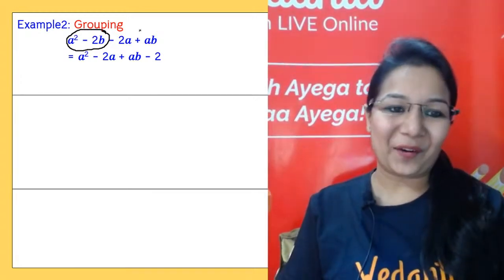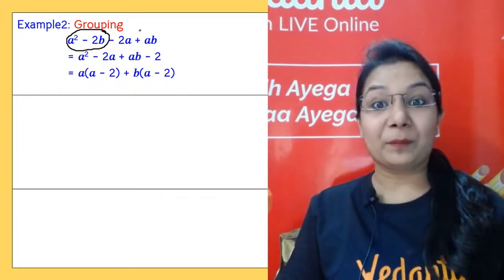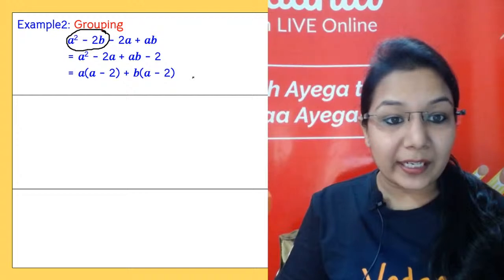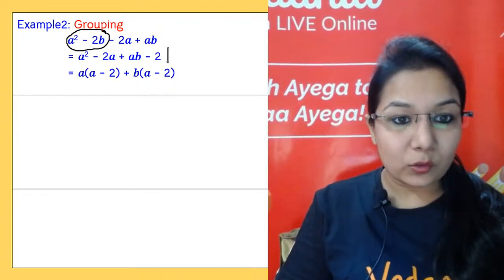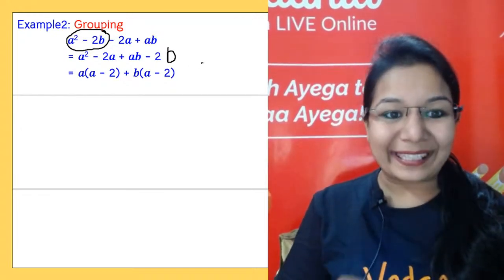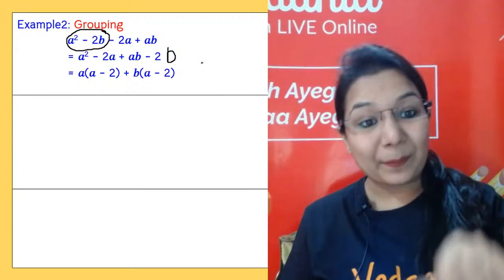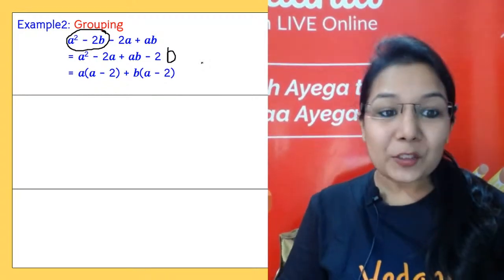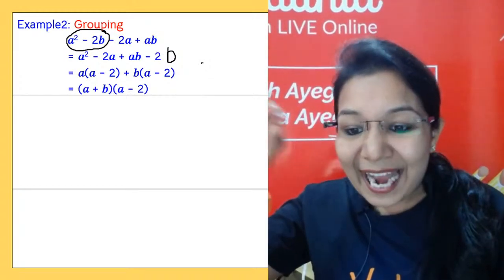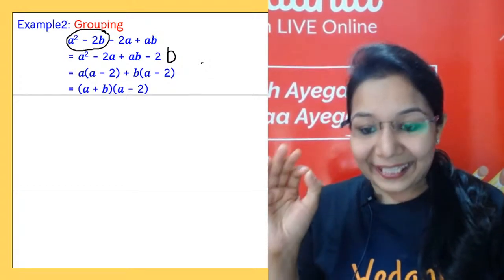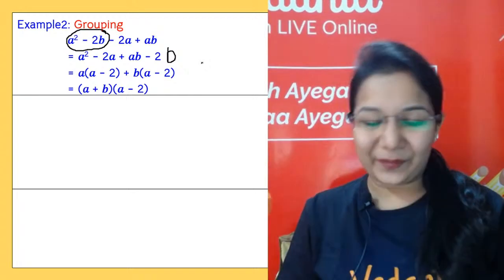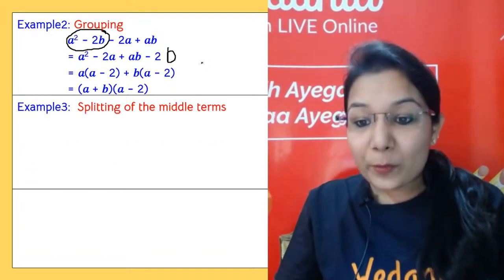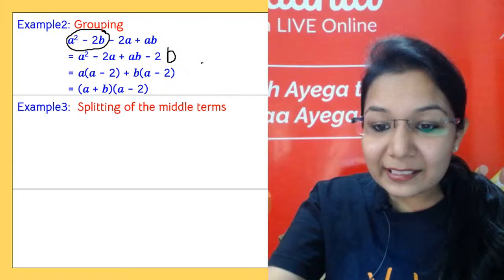Well said, Nandita. So taking A as common from the first two terms, you are left with A minus 2. And from the other two, if you take B as common, it is 2B, my dear. Then you are getting plus B and in the bracket A minus 2. So you got the answer as A plus B and A minus B. Right? Now comes our next method, splitting the middle terms, which you are saying since the beginning.